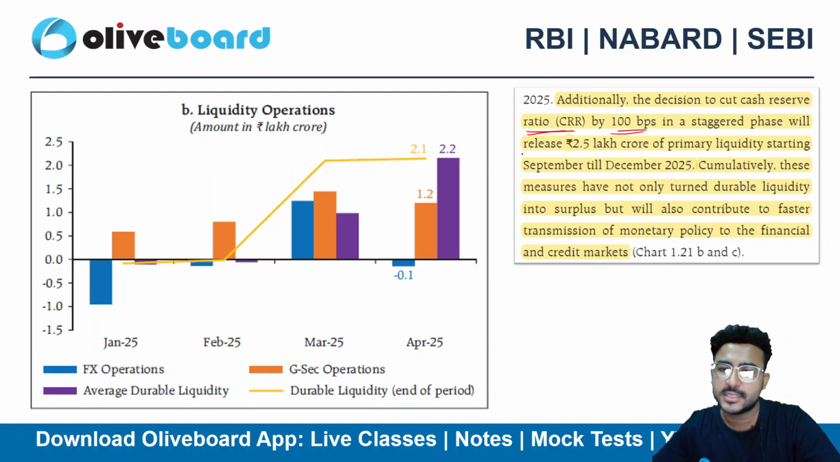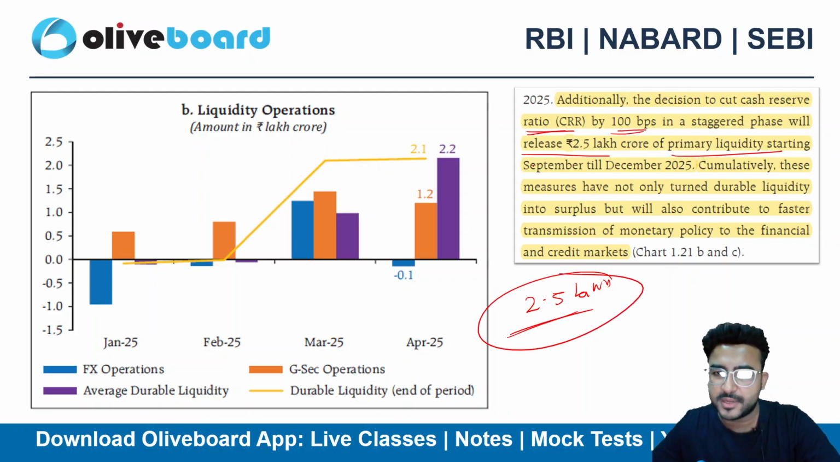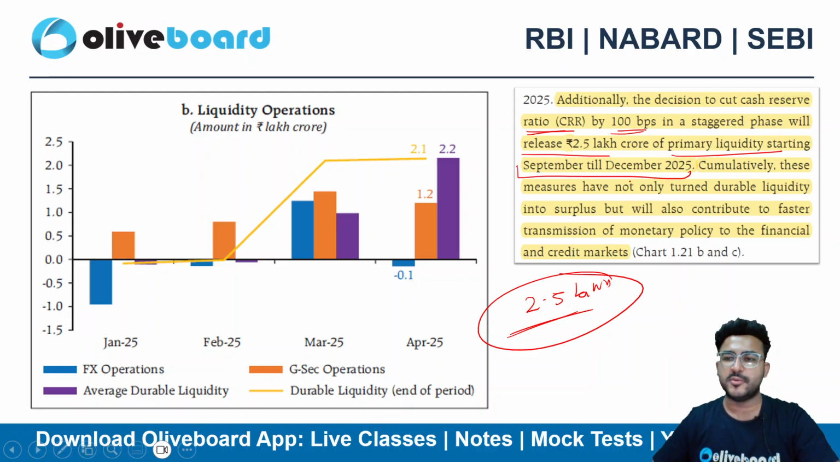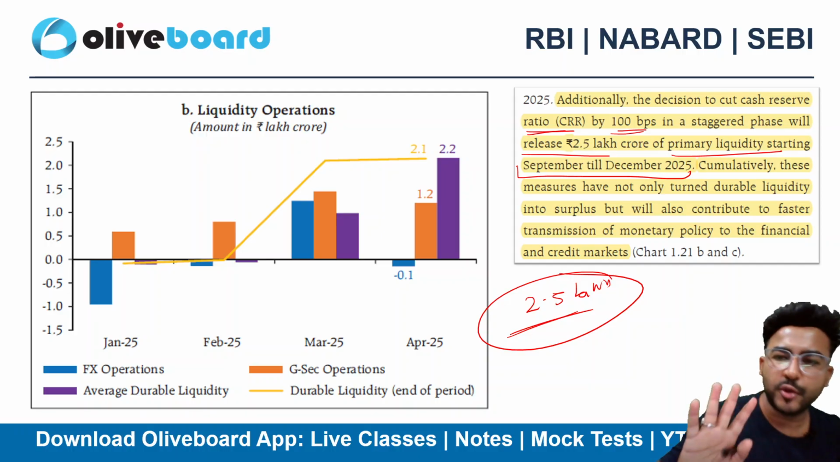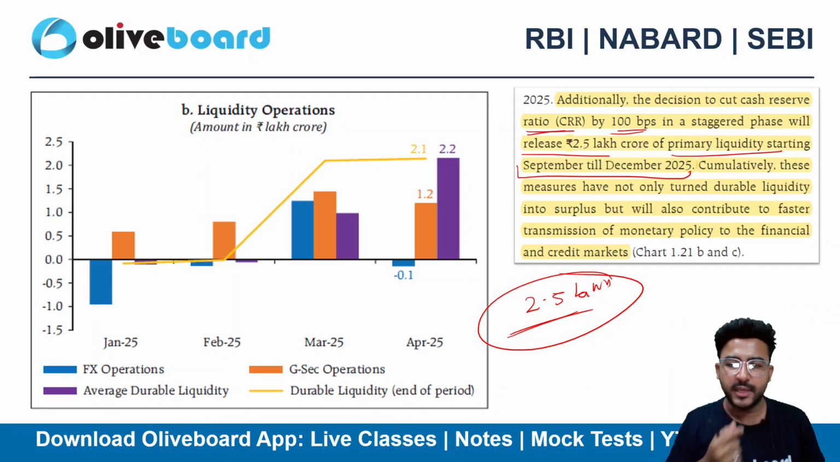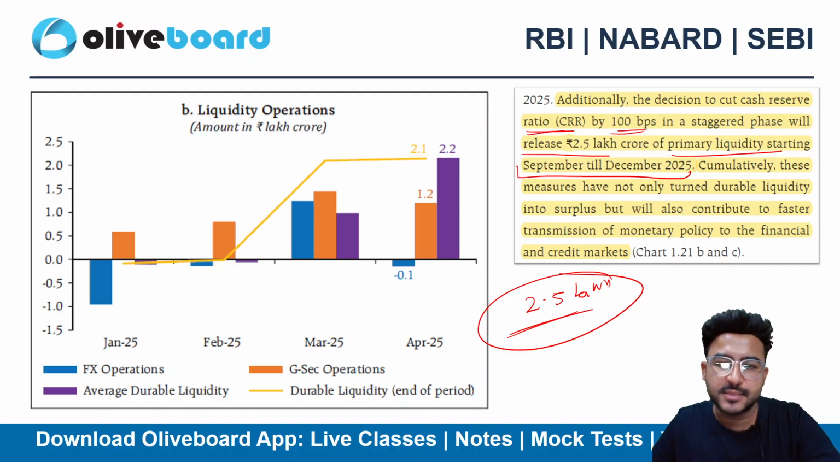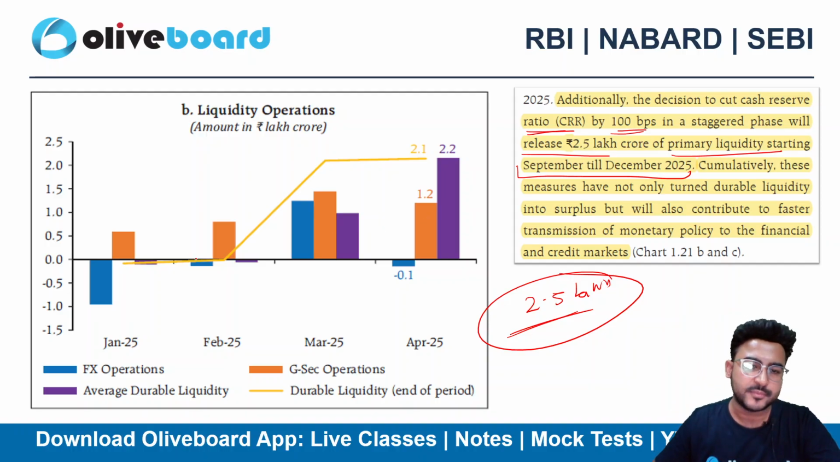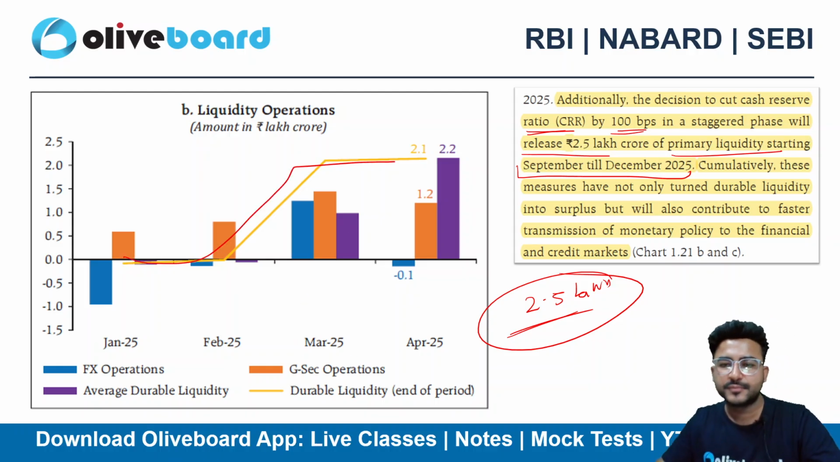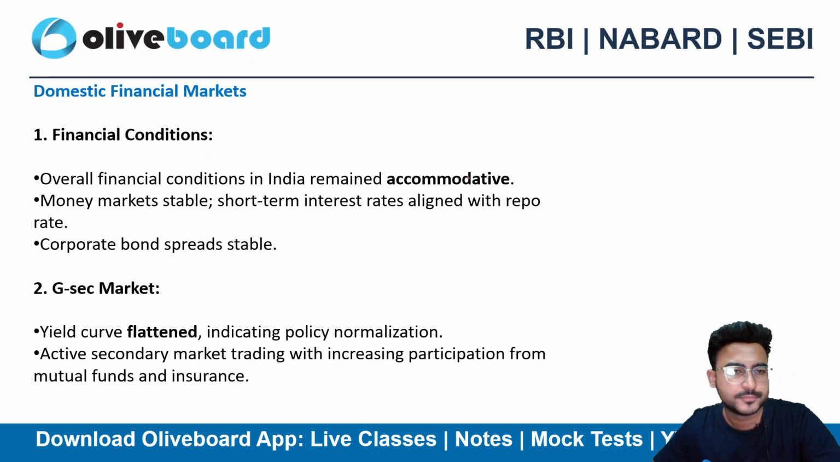So it will release liquidity of 2.5 lakh crore, right, of primary liquidity that starts from the September month till the December 2025 month. That definitely is in 4 equal tranches. So equal tranches of 100 BPS will be 25 BPS, 25 BPS, 4 times. That sums up to become 100 BPS, right? So there is an infusion of durable liquidity in the market, right?